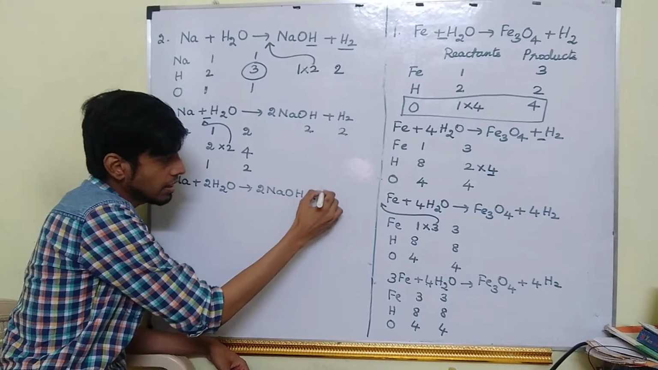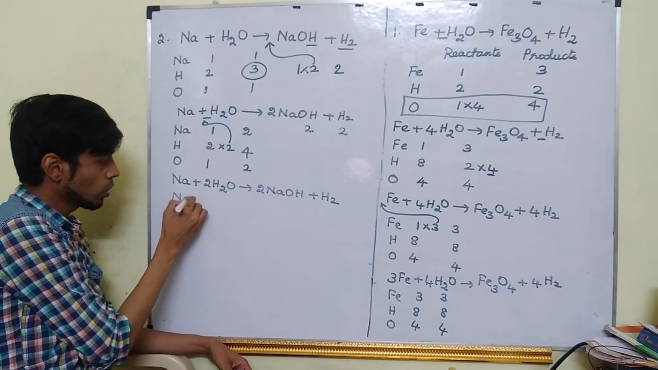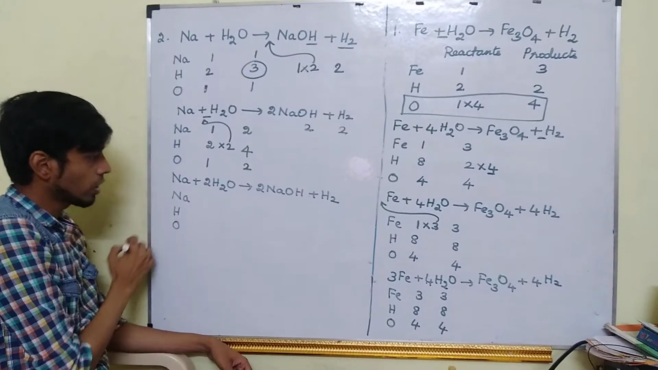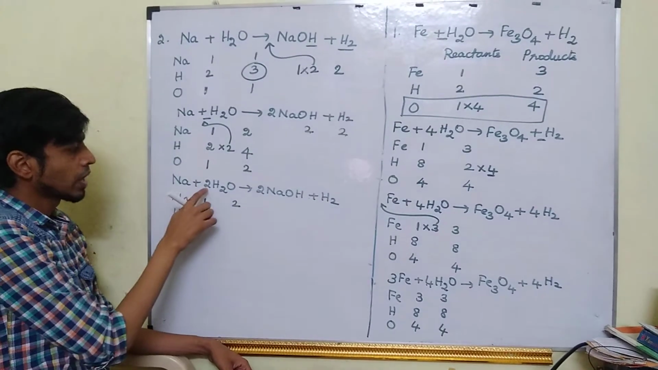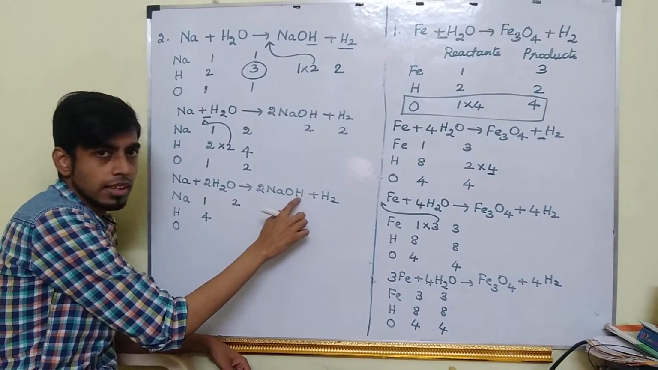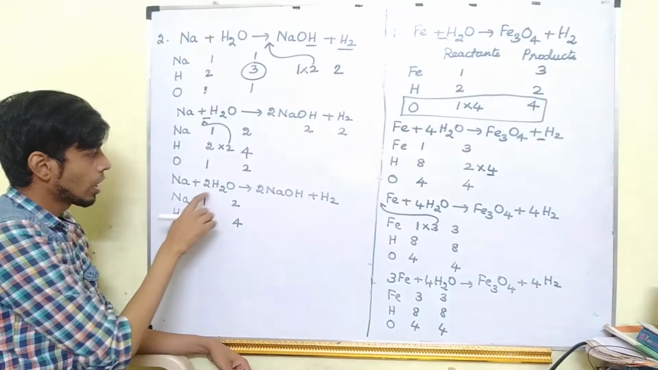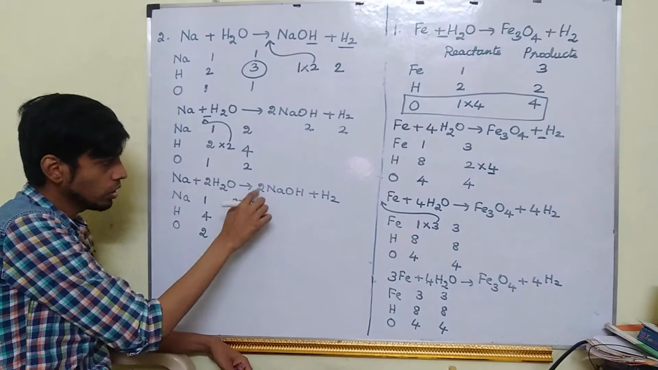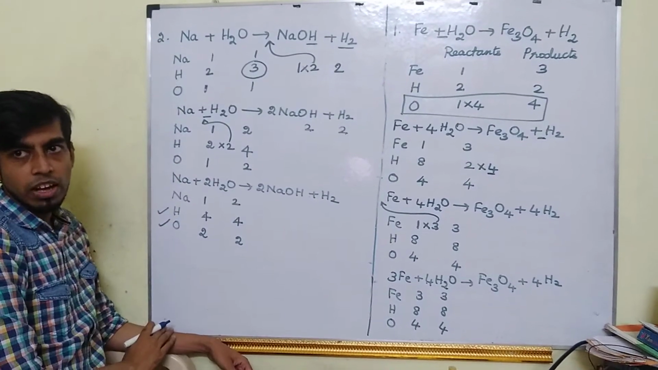So I will get Na plus 2H2O gives 2NaOH plus H2. Understood? So sodium, hydrogen, oxygen. Sodium it is 1, this side it is 2. Hydrogens, 2 2s are 4. Here 2 ones are 2 plus 2. Here also it is 4. Oxygen 2 ones are 2. Here also 2 ones are 2. So hydrogen and oxygen we have balanced.